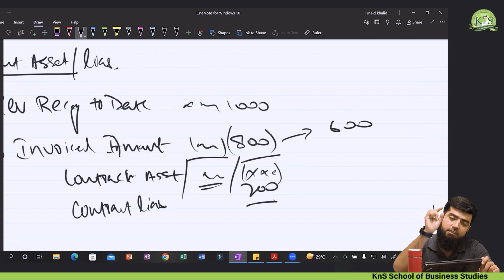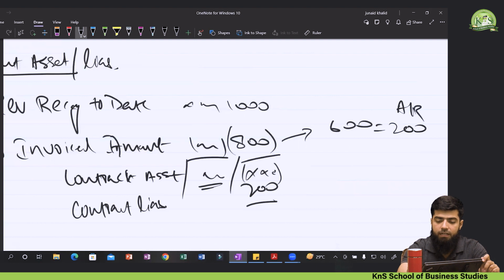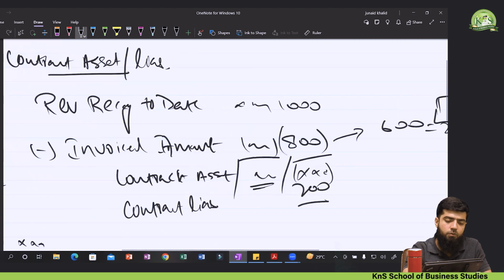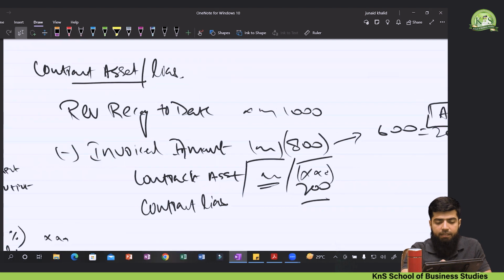It means that still 200 is yet to be received, and the difference would be recognized as accounts receivable. So amount invoiced minus the amount received is equal to the amount to be recovered from the customer, that is the trade receivables. That was the contract asset and liability.